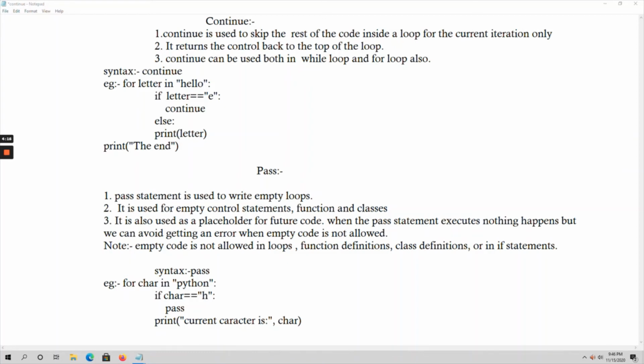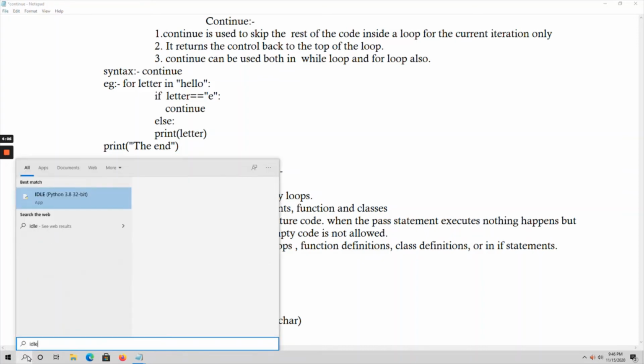Here I have taken one example program. For better understanding, let me execute the program first and explain. Go to Python IDLE.